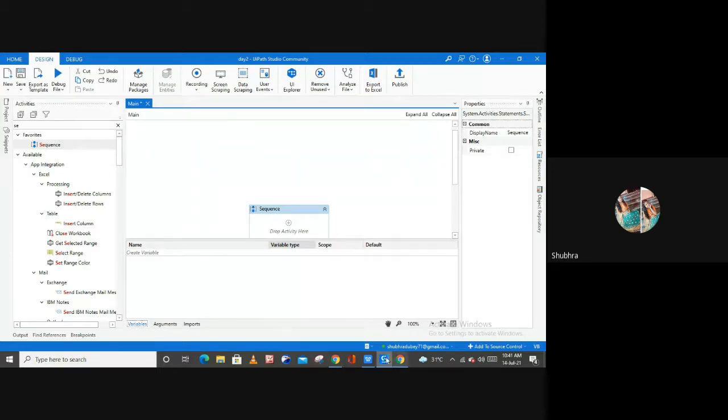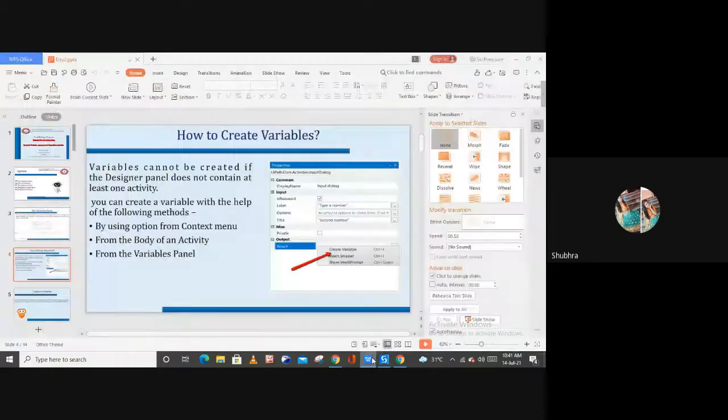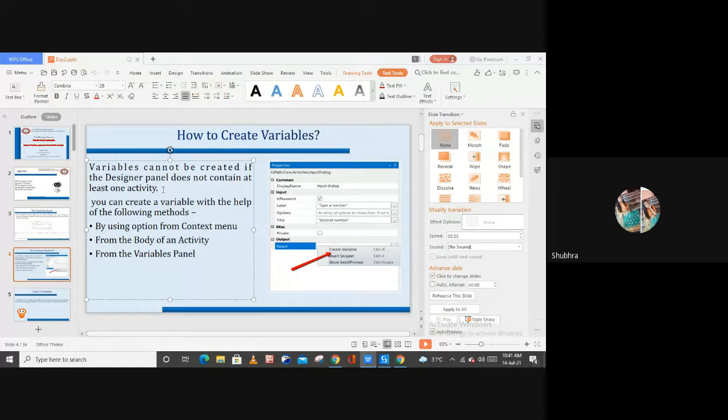Now let me open my slide. This was written here: variables cannot be created if the designer panel does not contain at least one activity. So to create a variable, you at least have to select one activity.